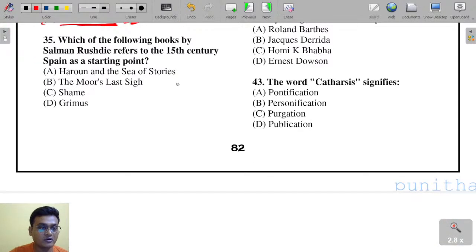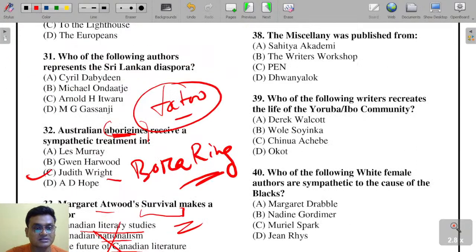Which of the following books by Salman Rushdie refers to 15th century Spain as a starting point? Harun and the Sea of Stories, The Moor's Last Sigh, Grimus. Here the right answer is The Moor's Last Sigh.